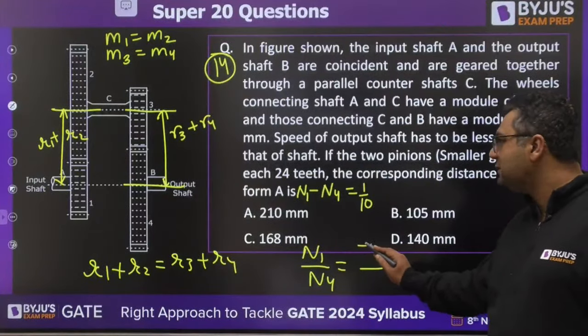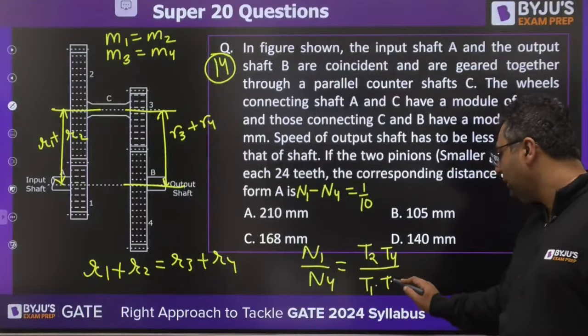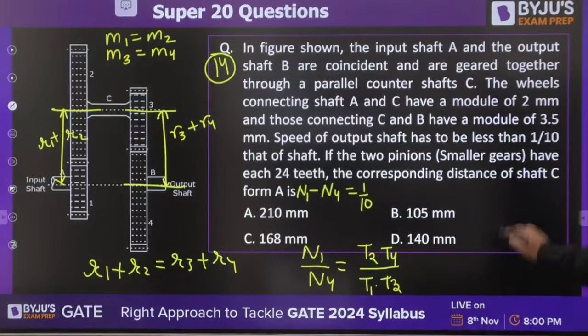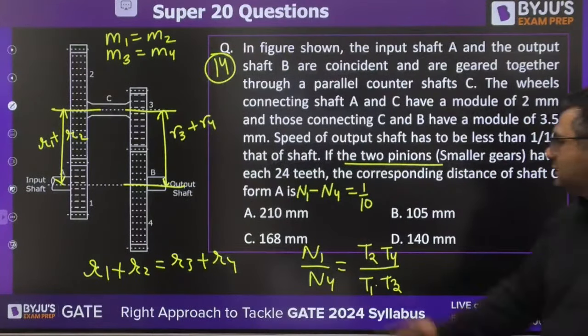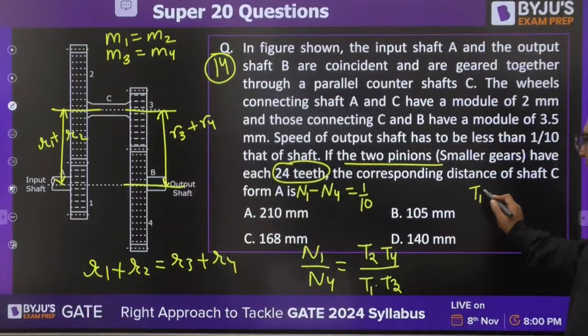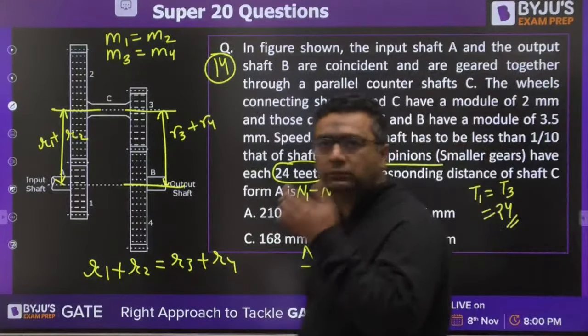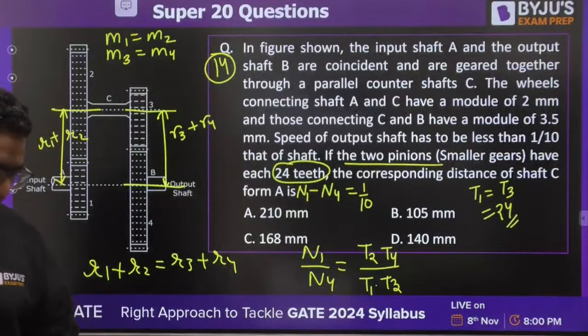You can write it as T2, T4 over T1, T3. But they have given only the pinion size, number of teeth of pinion, 24. Means they have given T1, T3 as 24. Good evening, Someshwar. So try to solve it, guys.